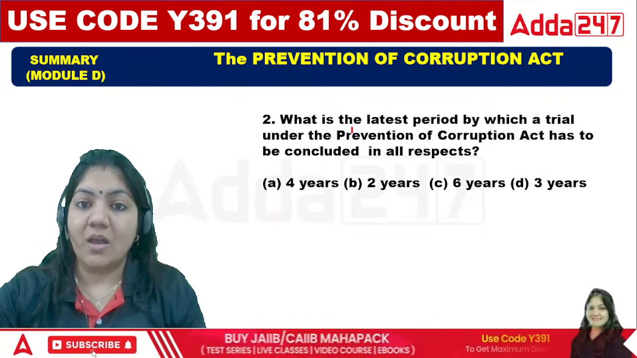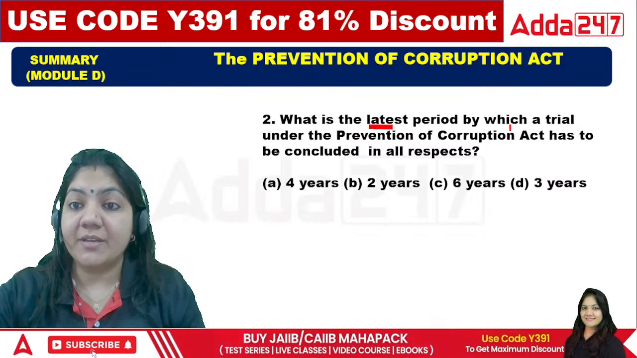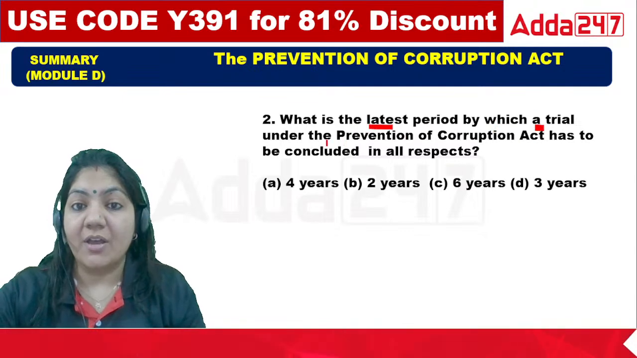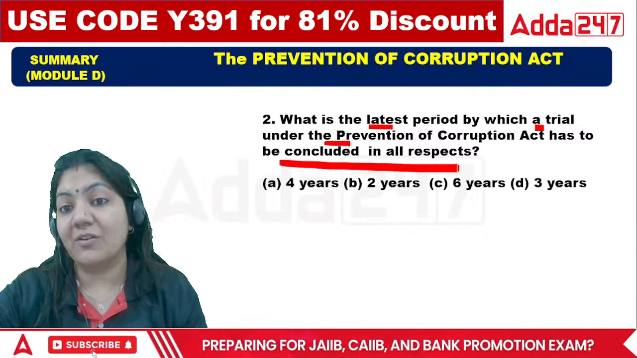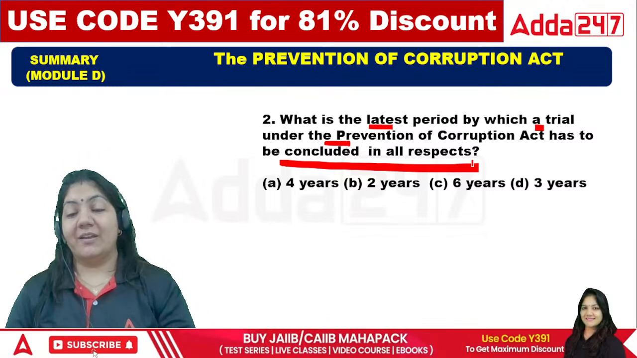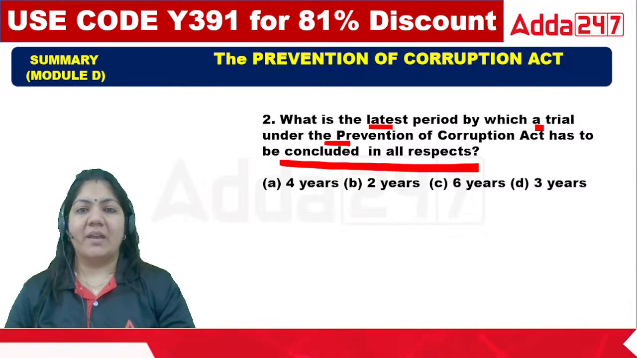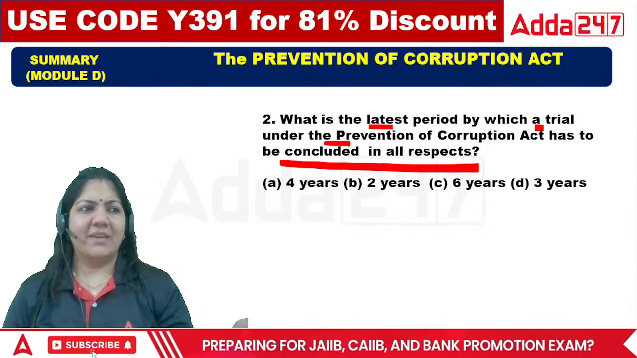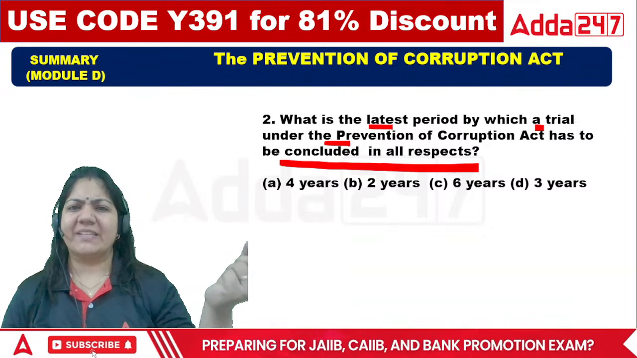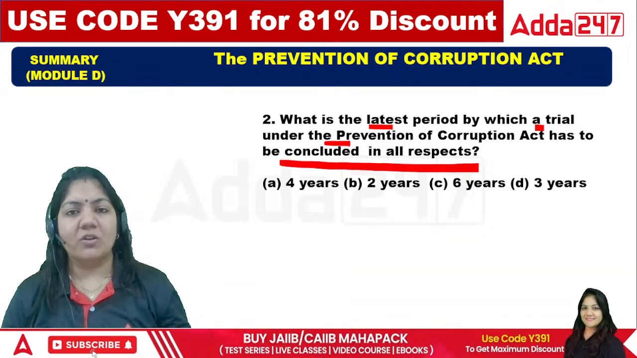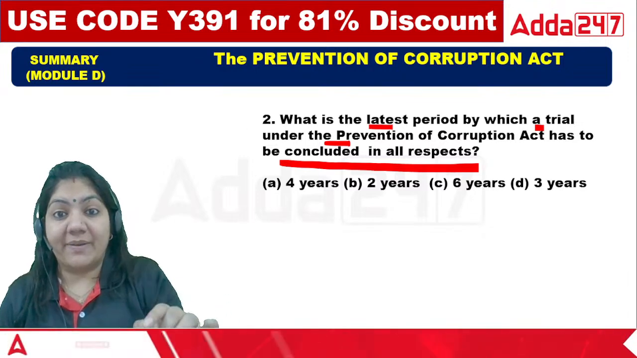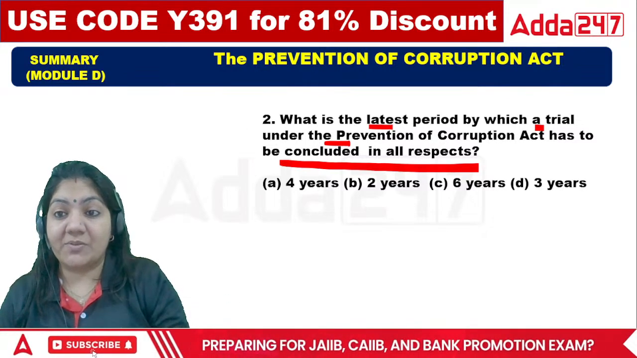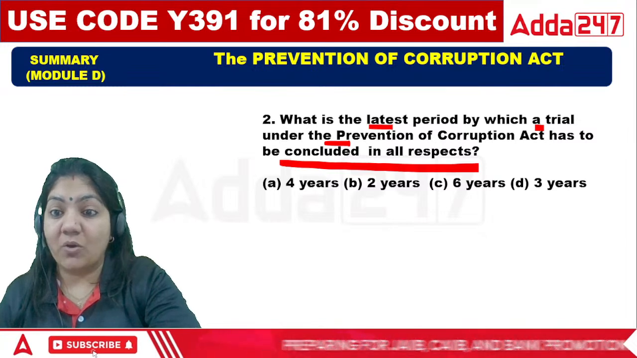Next question is, what is the latest period by which trial under the Prevention of Corruption Act has to be concluded in all respect? As we know that in the civil court now it takes 4, 5, 6, 7 years in the conclusion of one case. So what is the latest period by which under the Prevention of Corruption Act the trial has to be concluded?